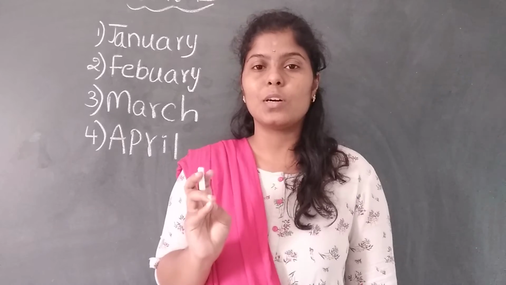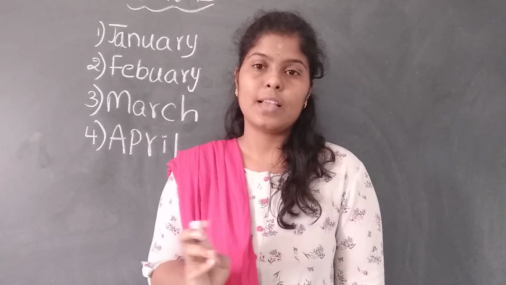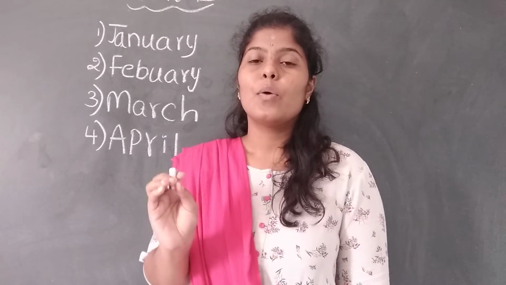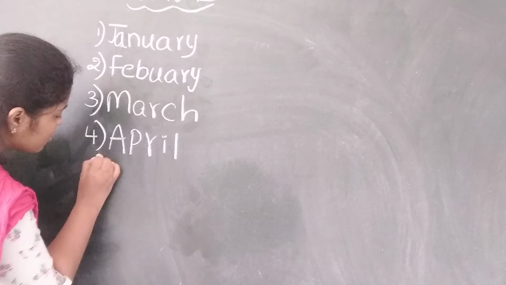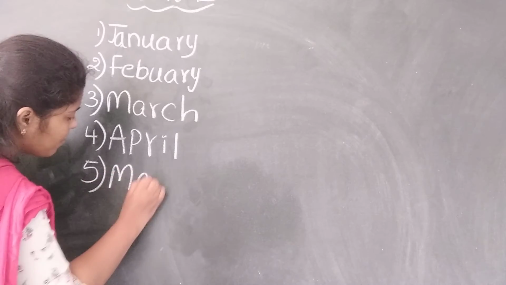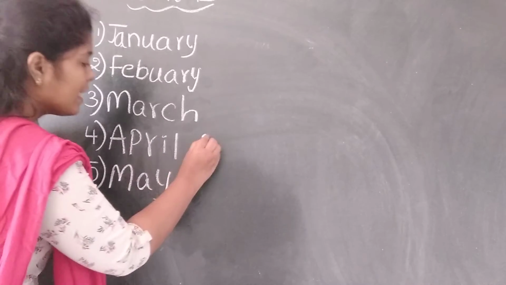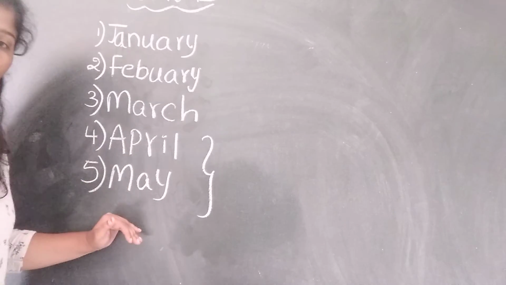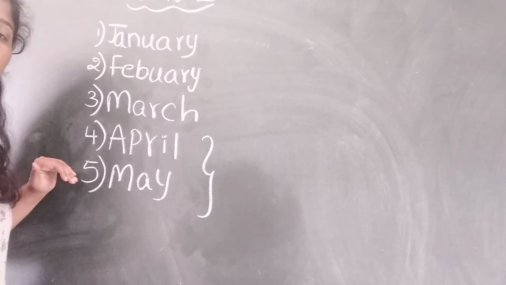If we observe, there will be continuous hotness, heavy humidity, and we will feel very hot in these 2 months. Fifth month, I am writing fifth month also, that is May. M-A-Y. May. What is the fifth month, children? May. In these 2 months we will feel very hot because we will have summer season.